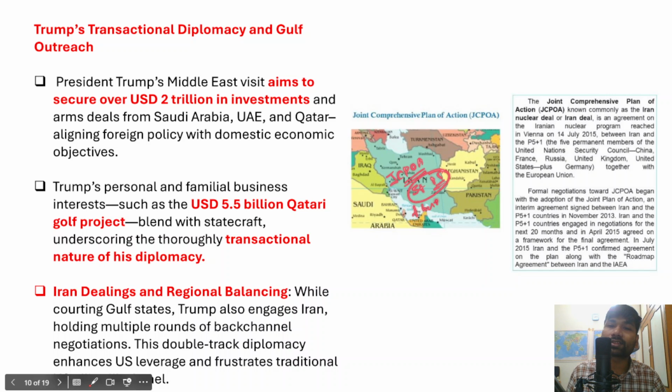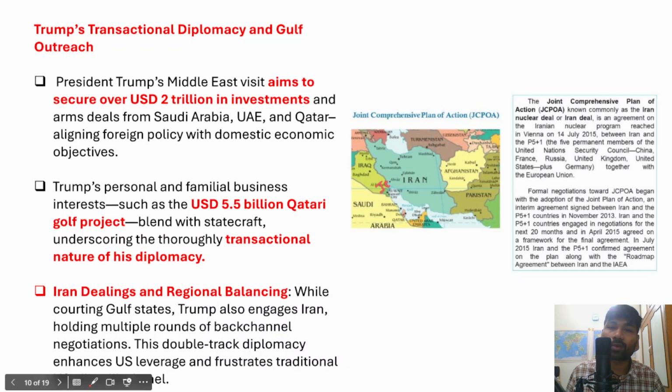Now, under this Joint Comprehensive Plan of Action, US will lift sanctions on Iran, and in return, Iran will give up its plans to acquire nuclear weapons.